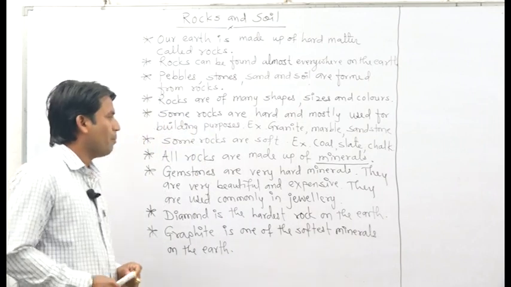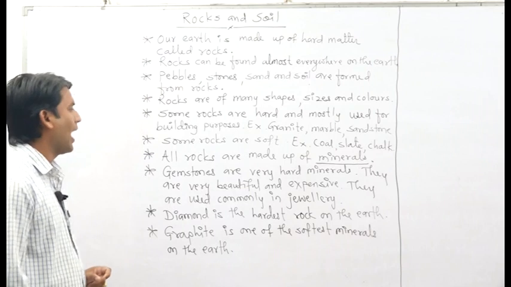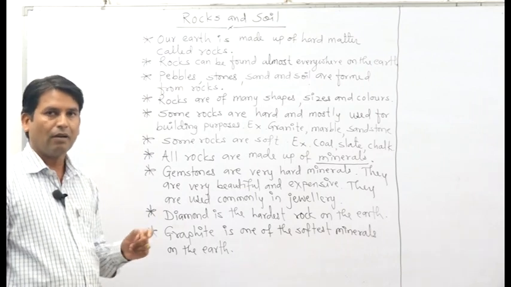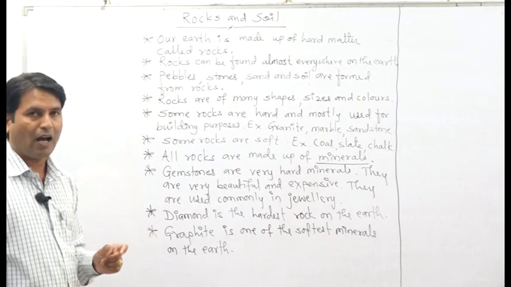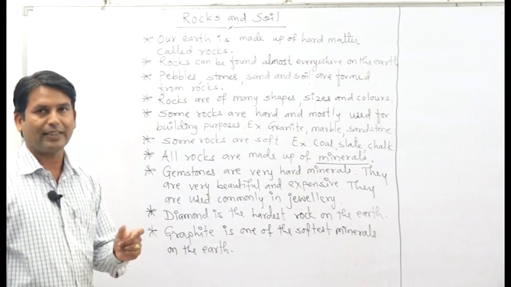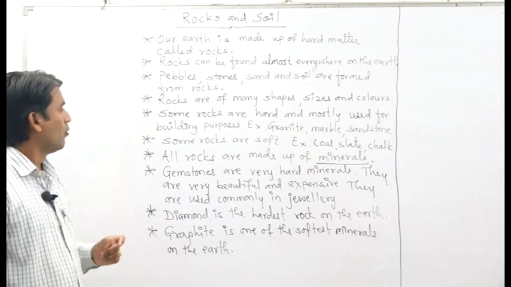All rocks are made up of minerals, and some examples of minerals are talc, tungsten, silica, chalk, gypsum, silver, etc. These are some examples of minerals.